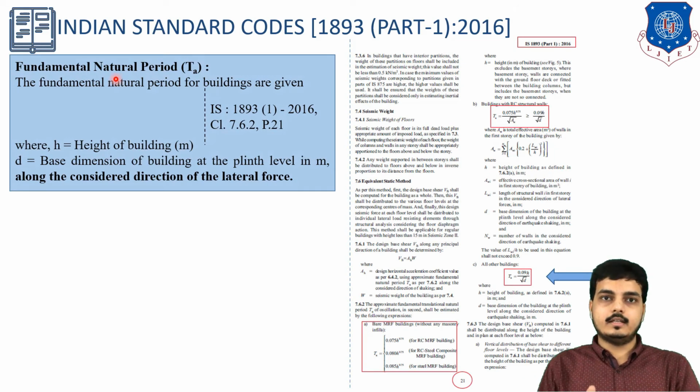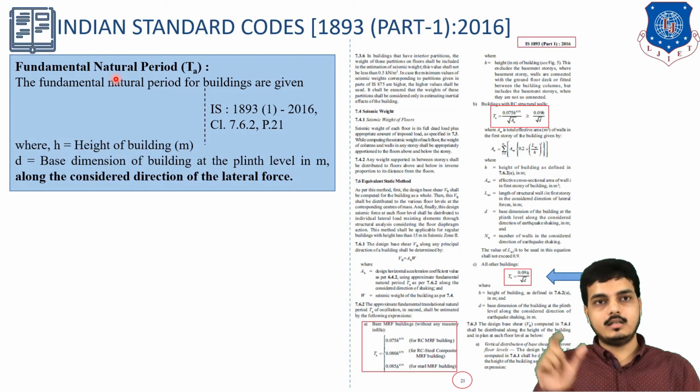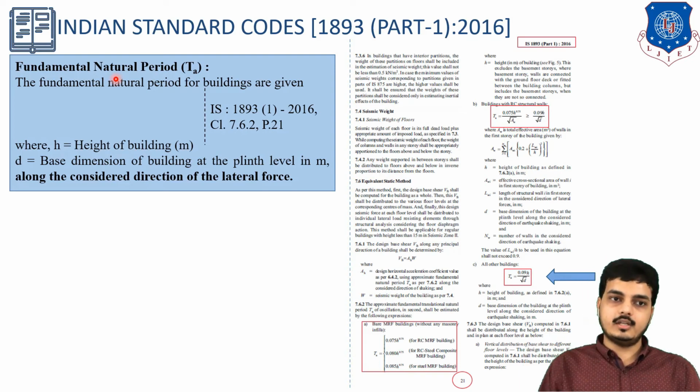Now, what we have looked at till date. We have used the base shear VB equals AH into W. We have checked what W is, the weight. For AH, we have checked Z by 2, I by R, and SA by G. First we checked the zone for Z. I by R, where I is the importance factor and R is the response reduction factor, depends on the type of frame. And lastly we saw SA by G. So we have seen all the terms, but SA by G basically depends on the natural period.